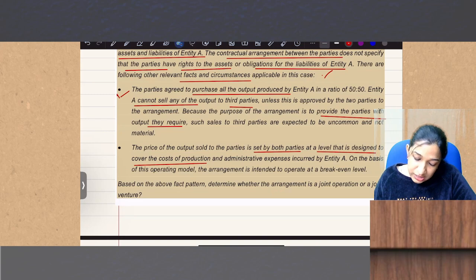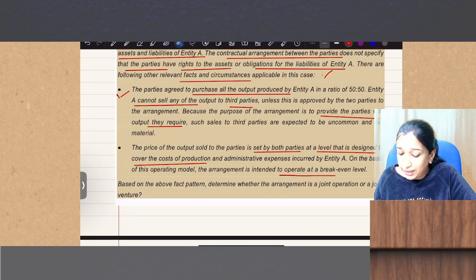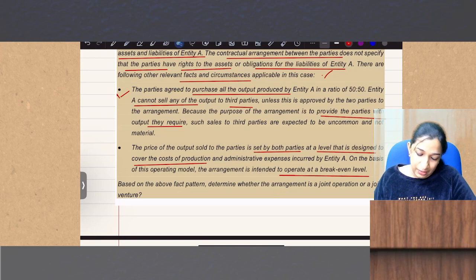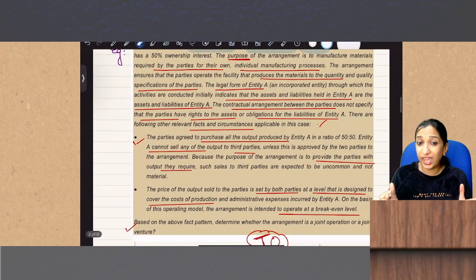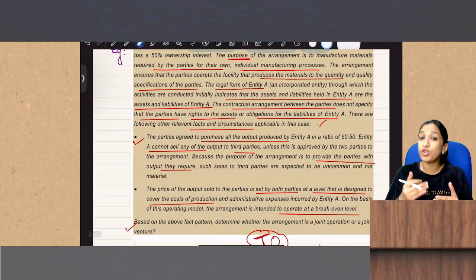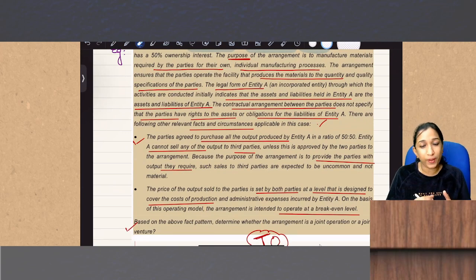So, on the basis of this operating model, the arrangement is intended to operate at a break-even level. Based on the fact pattern, determine whether the arrangement is a joint operation or joint venture. So here, what is the answer? It is a joint operation, because there is no economic independence.